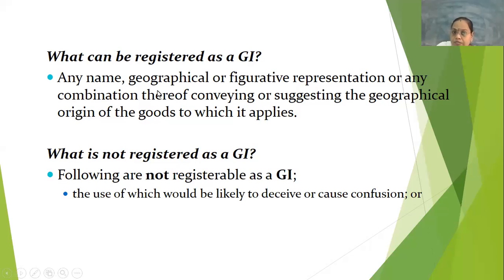Any name, geographical or figurative representation, or any combination conveying or suggesting the origin of that geography of that particular group can be registered under the IPR of the GI.